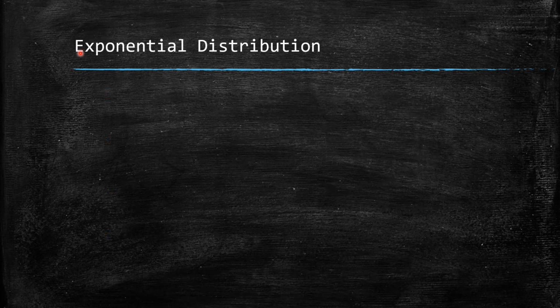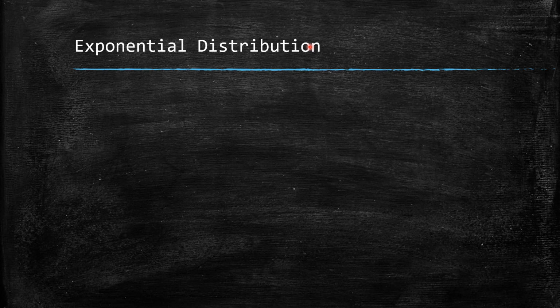Now let me introduce the exponential distribution. The binomial and Poisson distributions discussed in earlier videos are discrete probability distributions. That means the variate can only take integral values, that is, the random variable takes integer values.